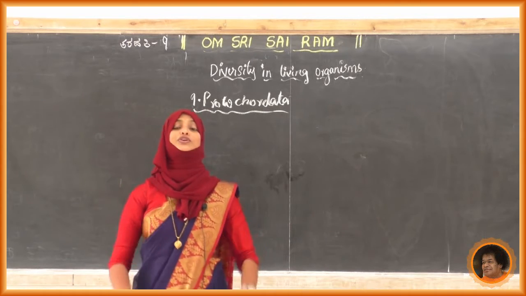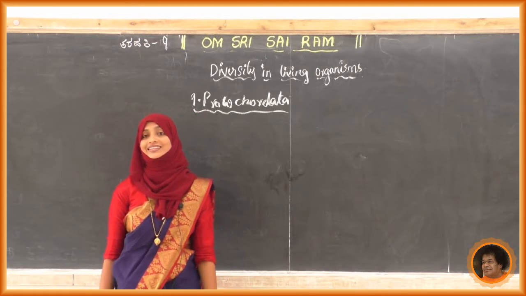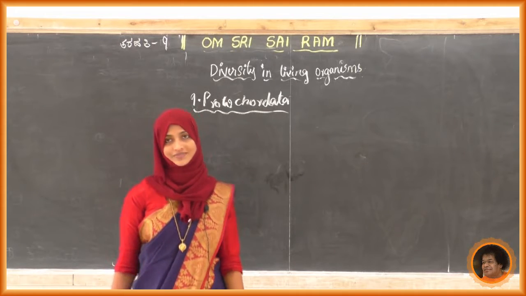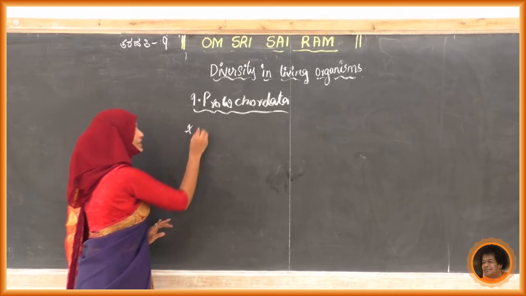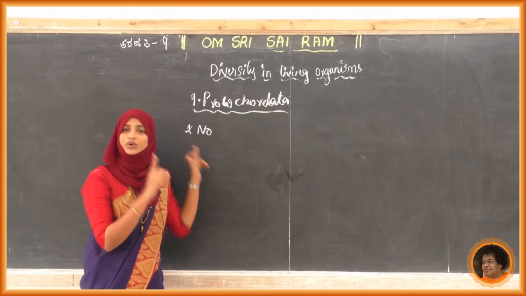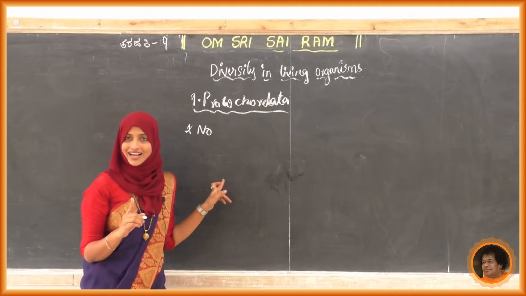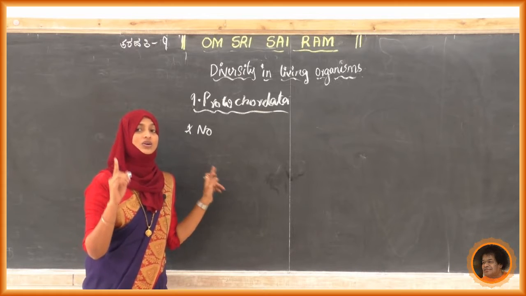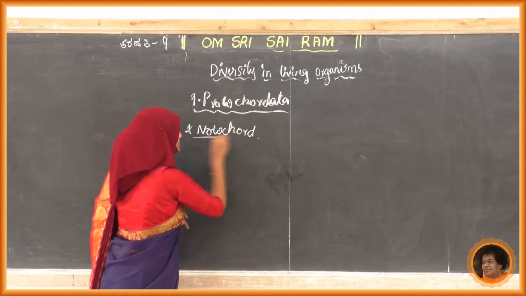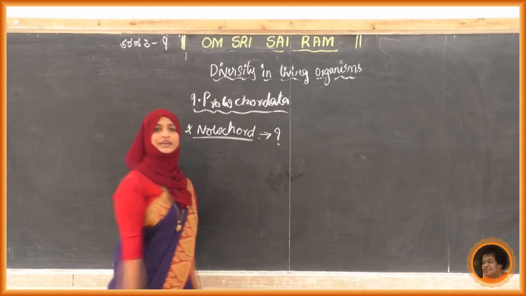Next, one more new feature: they show a new feature of body design differentiation, which is called a notochord. Write down that point. It is a very, very important point. Till now we did not study such a point. Only in this phylum can we see a special body design called a notochord. Write down notochord. Now what is this notochord? What does it mean?